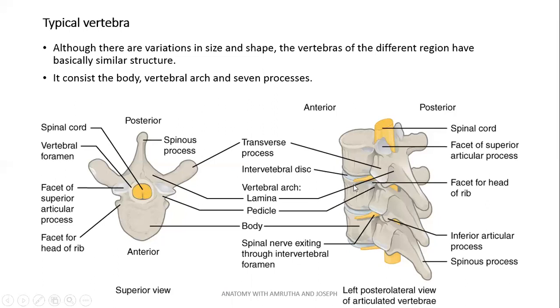Vertebrae are articulating with each other. In between, intervertebral disc is present. The area between the body and the neural arch has a foramen, and that is the vertebral foramen. Vertebral foramen is occupied by the spinal cord, which is a continuation of the brain below the level of foramen magnum. There are 7 processes for the vertebral arch: a single spinous process, paired transverse processes, paired superior articular processes, and paired inferior articular processes.